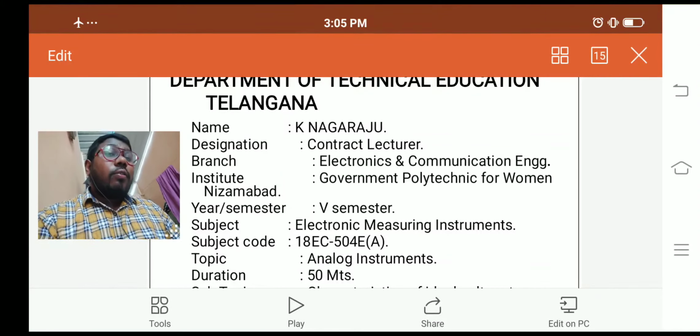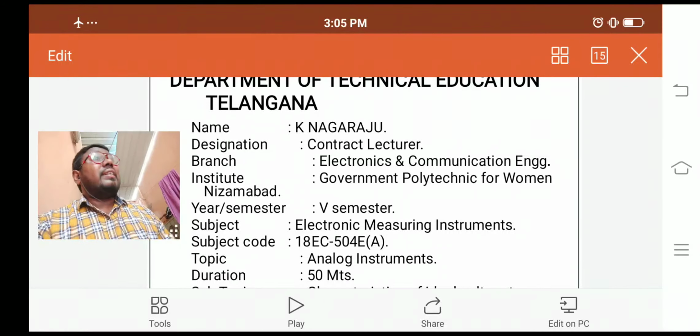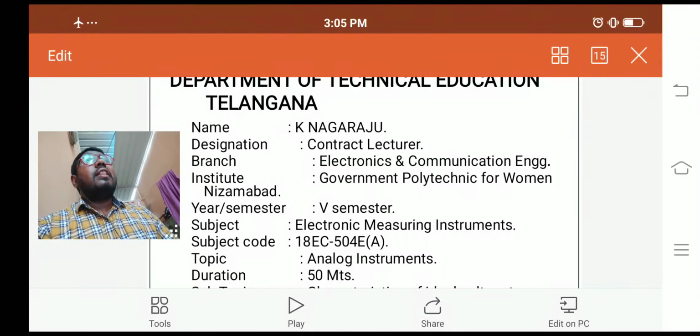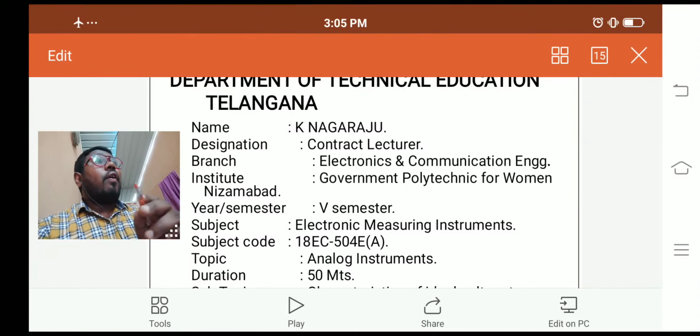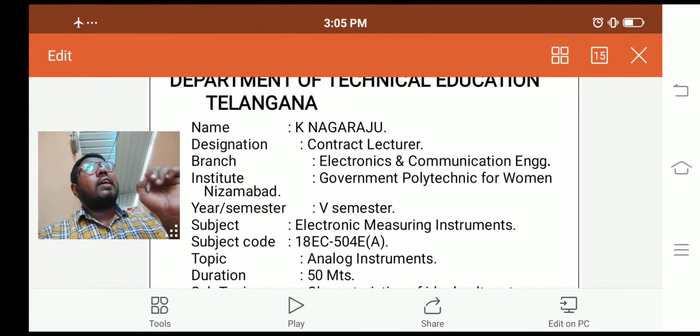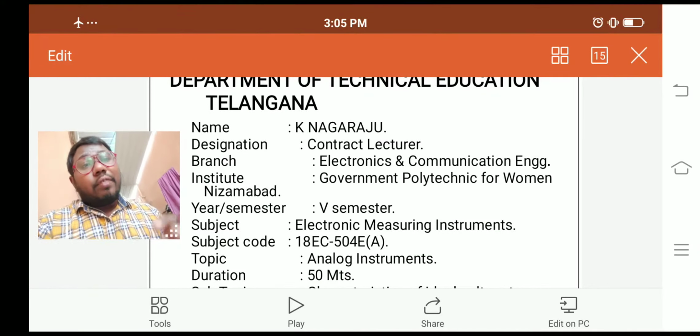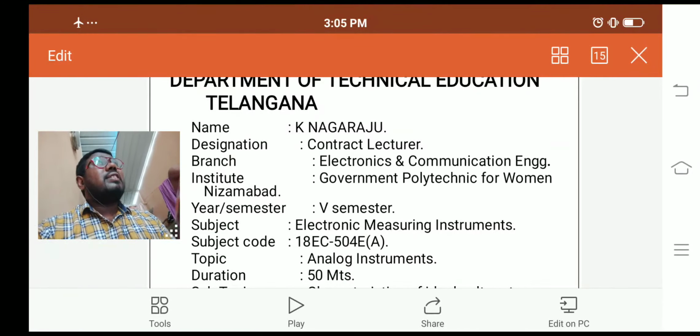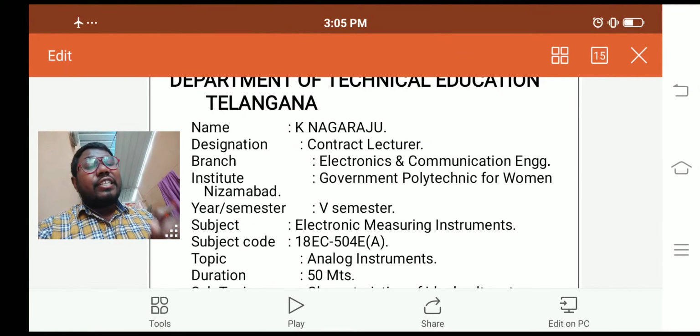For example, if you want to find the frequency, then we use the number of horizontal lines in the full cycle into the number of time divisions in the CRO. Then finally we get the total time period. After that, frequency f is equal to 1 by t, the relation between frequency and time. Then we find the frequency. This is the analog form. That means an analog device is one in which the output or display is a continuous function of the time, bears a constant relation to its input.